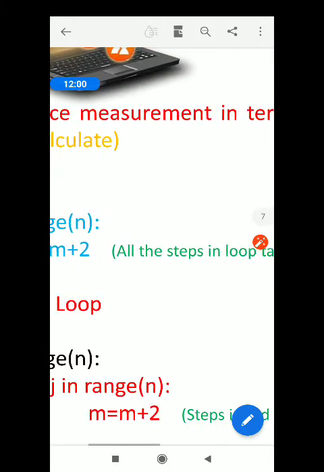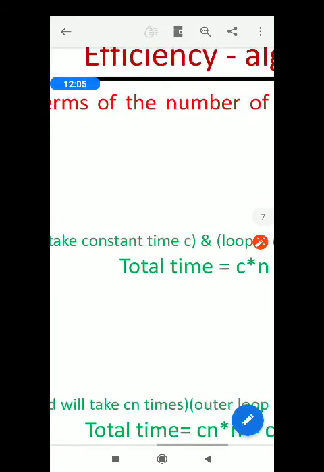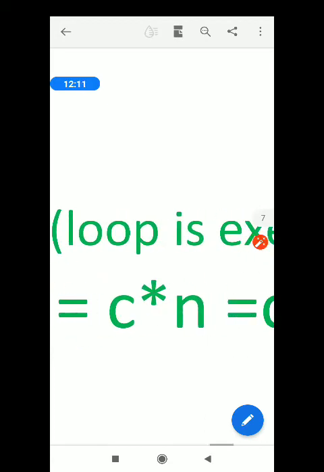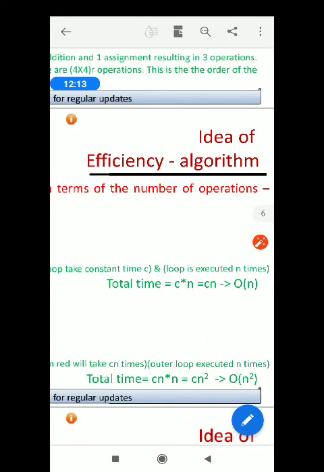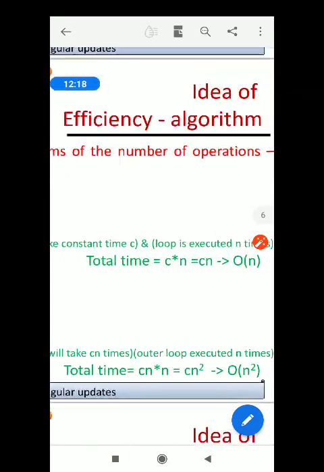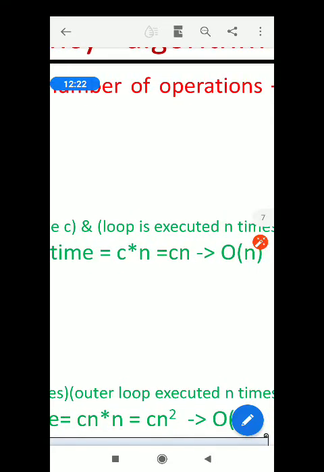In this example, the steps in the loop take constant time c. Suppose a constant time c is taken, and the loop is executed n number of times. So the total time required is c into n, that is cn.